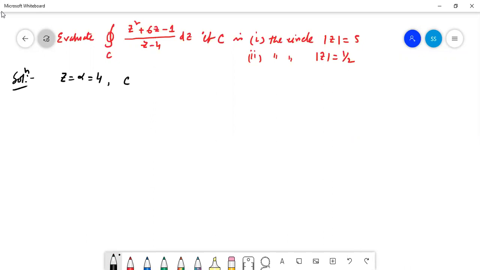Circle for the first one, solution number 1. C says that mod z equal to 5. That means x minus 0 whole square plus y minus 0 whole square is equal to 5 square. So it is a circle whose center is at (0, 0) and radius 5 units. Now the point z equal to 4, that means (4, 0). This point is obviously within this circle, as the radius is 5 units. So (4, 0) is an interior point. Is it clear?